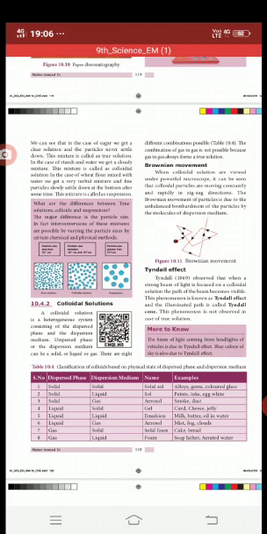So the next one is, we have two main properties of a colloidal solution. One is Brownian movement, another one is the Tyndall effect. This is a new one to you, so listen carefully. These topics all come under higher classes. So the first one is Brownian movement.